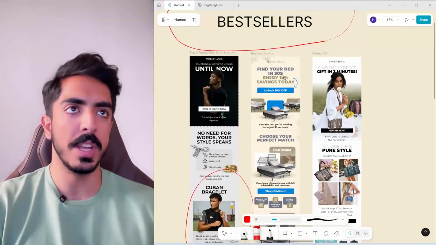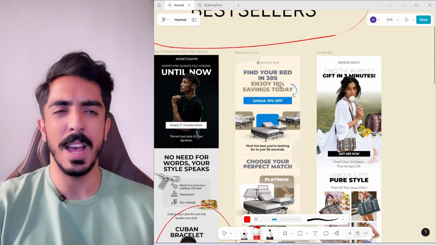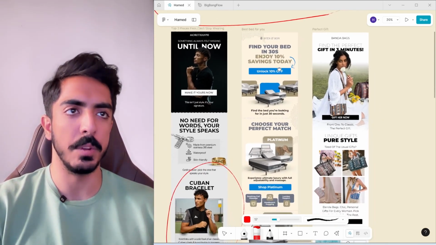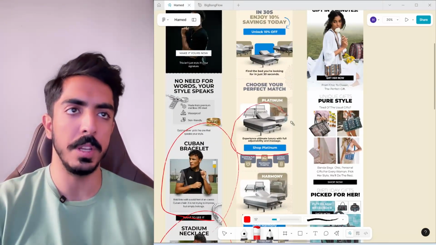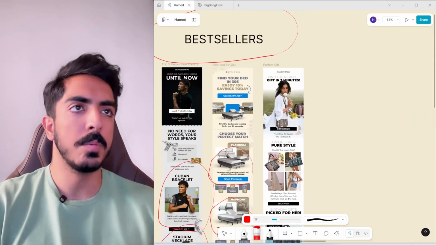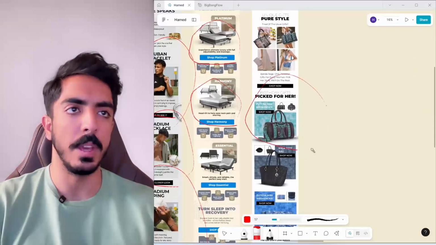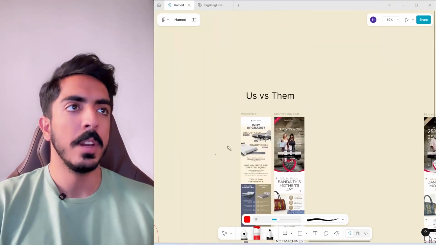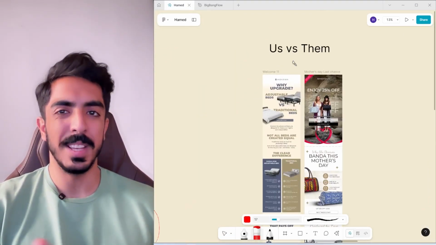Again, here's another example. These customers usually have like a 10 to 20% discount on their website, but the main point is to actually put these bestseller products here in this email, and it's pretty much simple. And same thing here. We have 3 products featured here. Another approach is us vs them.